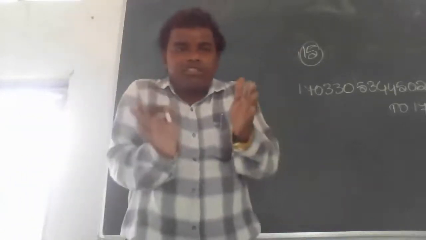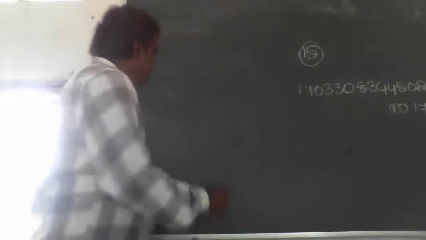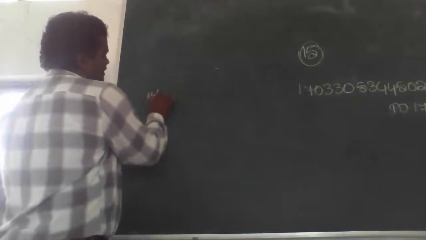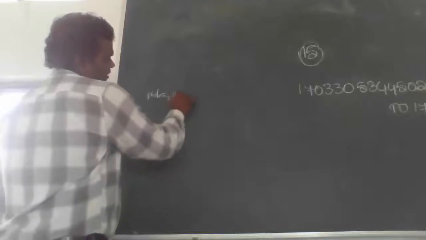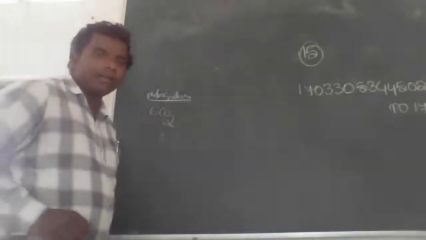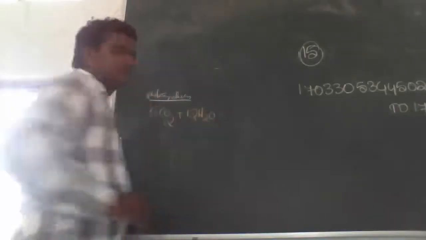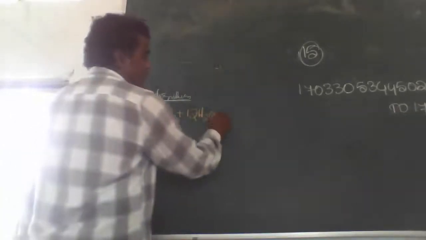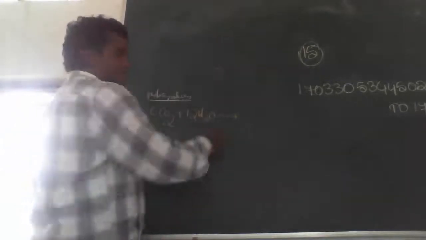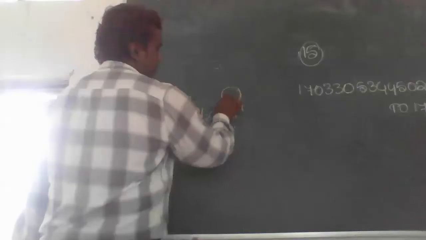Can anybody say it? 6CO2 plus 12 H2O, in the presence of sunlight, gives rise to glucose. Sunlight.